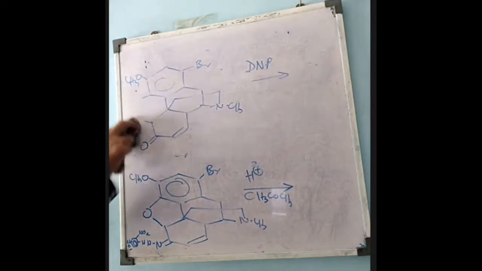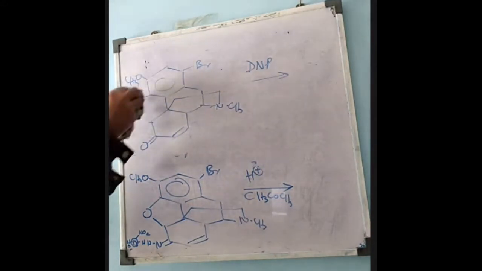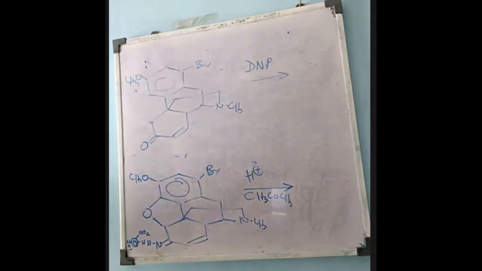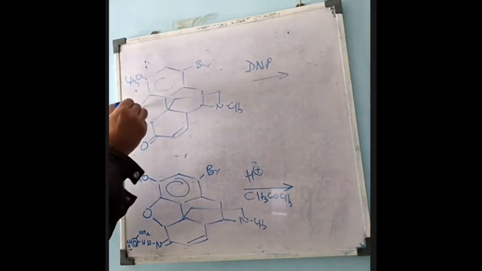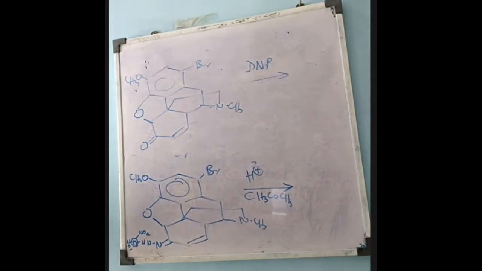Here the same compound, only now we'll get this compound. The phenylhydrazine group will be removed. So now if this compound is treated with lithium aluminum hydride in boiling tetrahydrofuran as a solvent, then what happens?